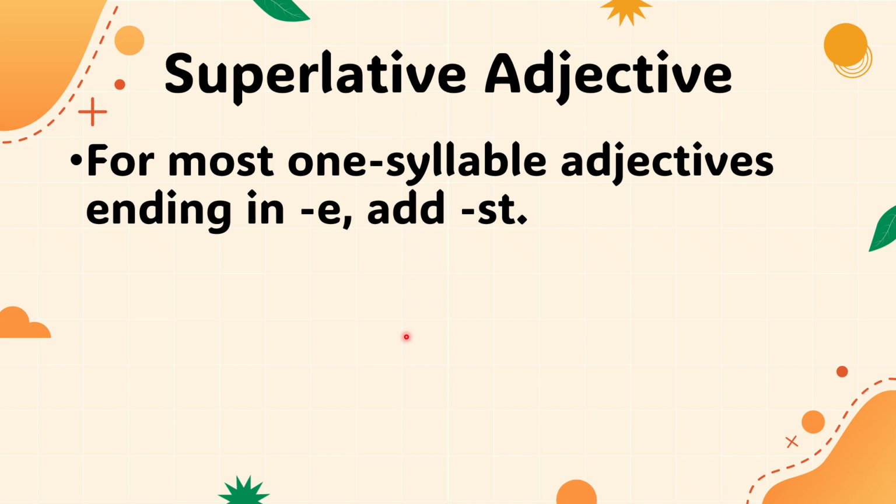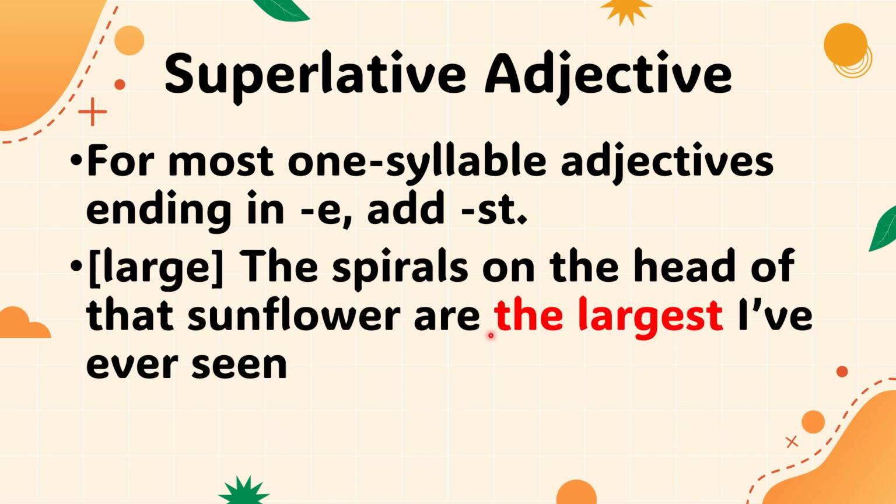Next, for most one syllable adjectives ending in e, just add st. For example, for the word large: the spirals on the head of that sunflower are the largest, largest I've ever seen.